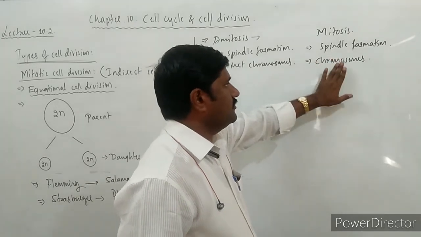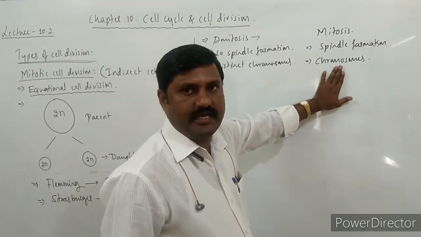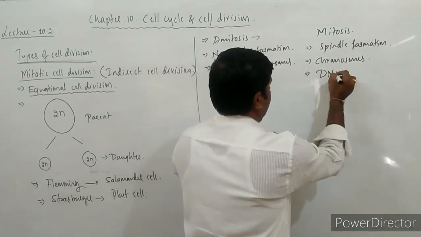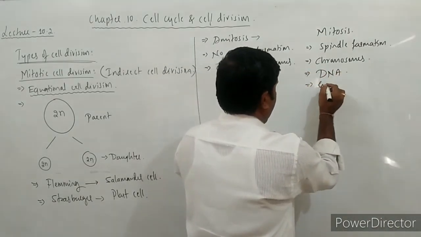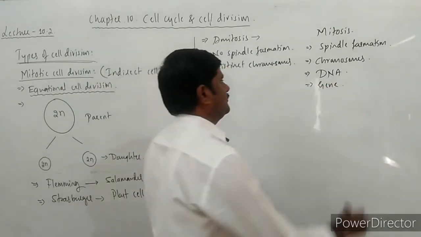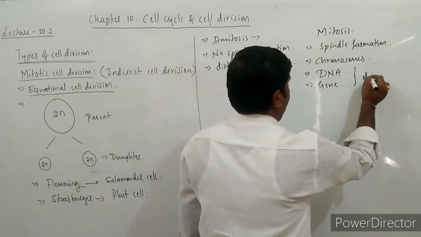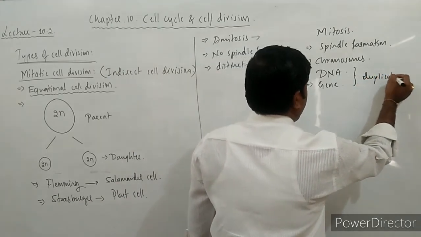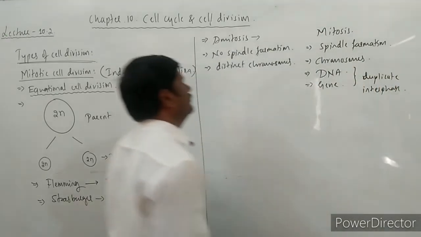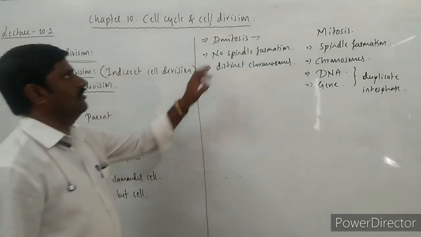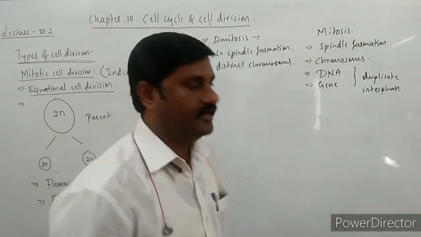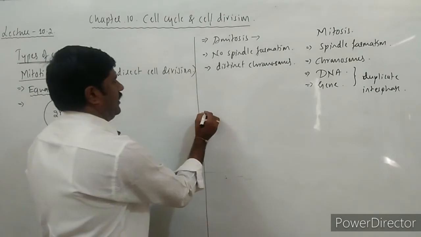And these chromosomes, which contain the DNA or the genes, duplicate during interphase, right? So this is how amitosis as well as mitosis are different.